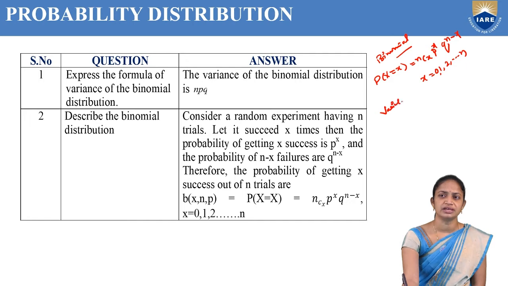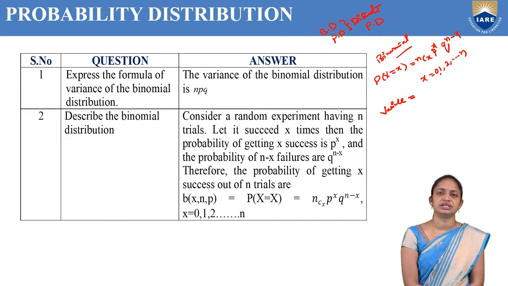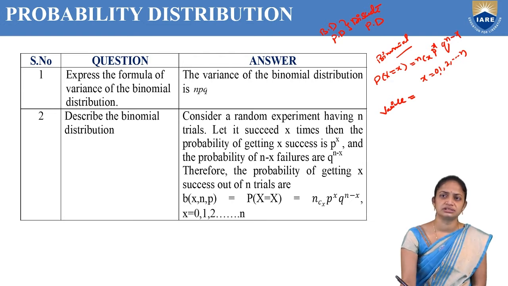By now we know that the binomial distribution and the Poisson distribution are both discrete probability distributions, and the normal distribution is a continuous probability distribution. Variance is always denoted by sigma square, which is equal to summation x square f of x minus mu square.